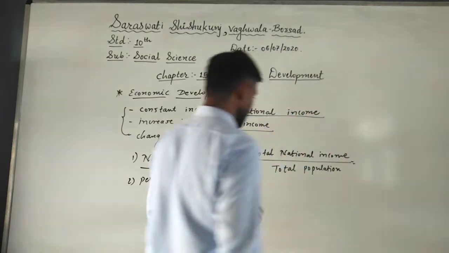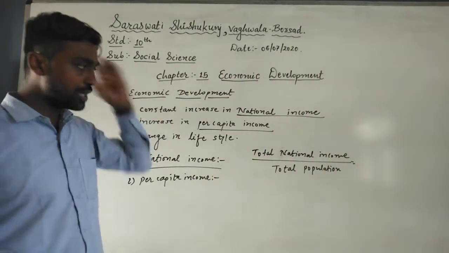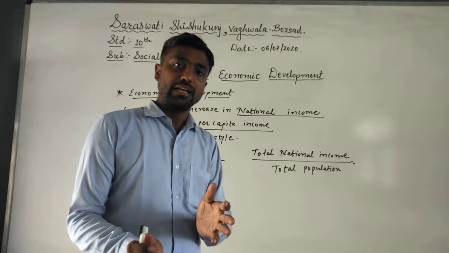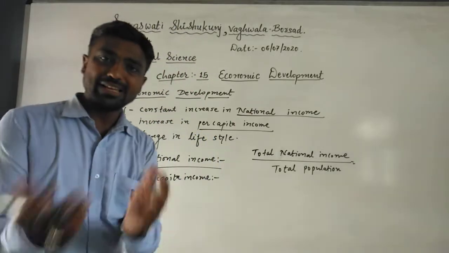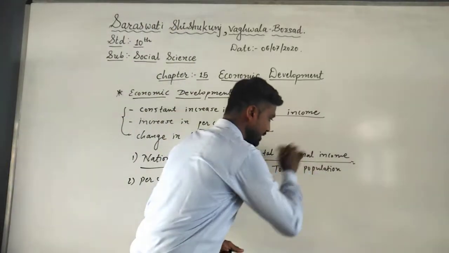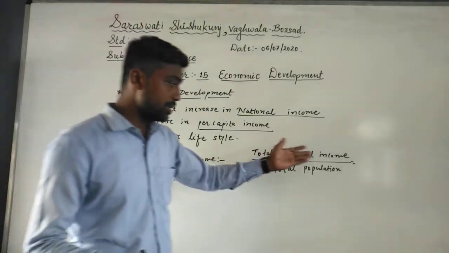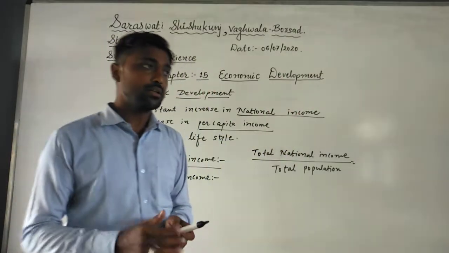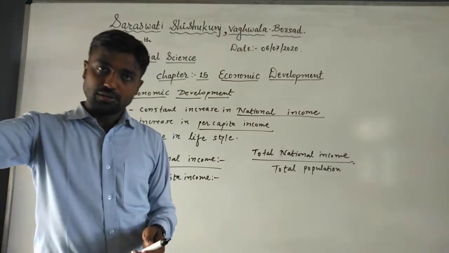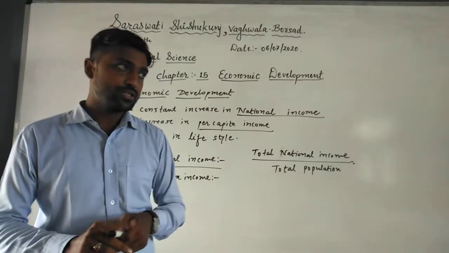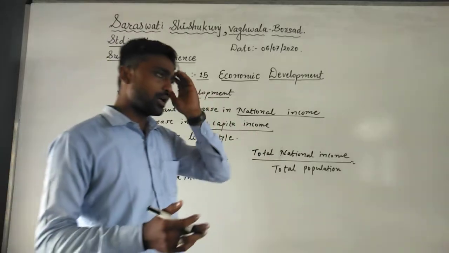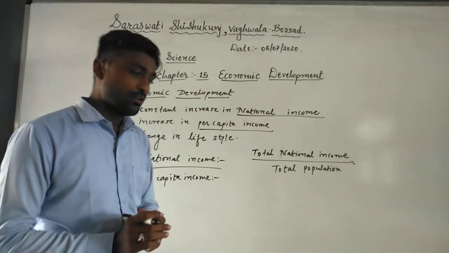So this is the formula of per capita income. Whatever number we get is called per capita income. It's very simple: total national income divided by the total population of the country. The total national income of our country is too high.